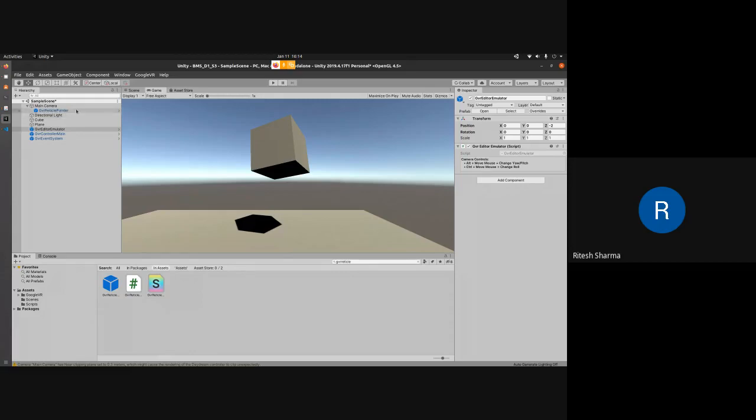Just make sure that this reticle pointer is inside the main camera. GVR editor emulator, GVR controller main, GVR event system, and reticle pointer. So these are the four main inbuilt packages that we are going to use from Google VR for simulating the whole VR functionality.